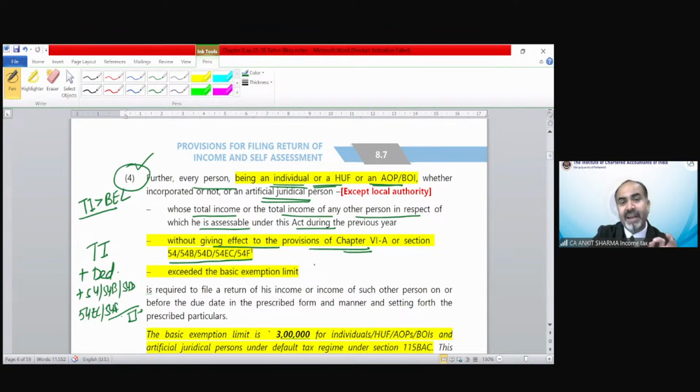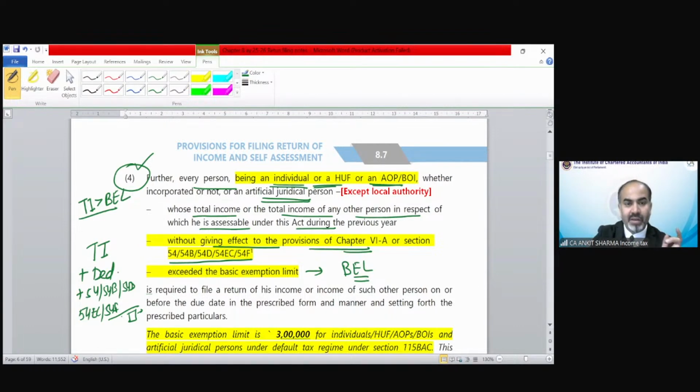And after adding, if this exceeds your basic exemption limit, then you also have to file your return of income. So technically, in my opinion, that point number 2 is now irrelevant, because after adding the deduction, this limit would always be higher than the point number 2 limit.